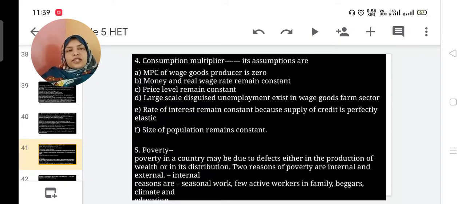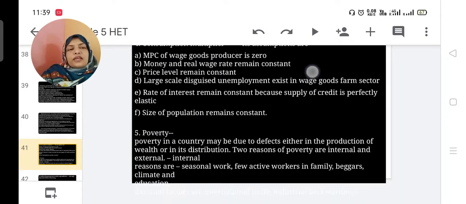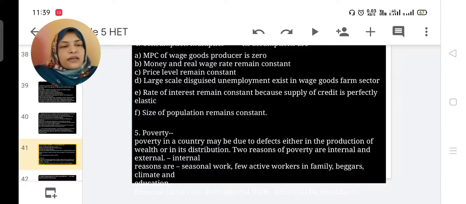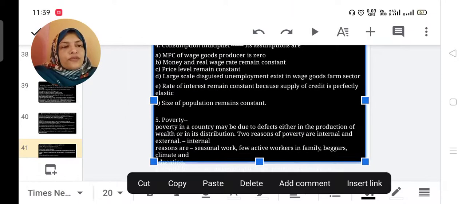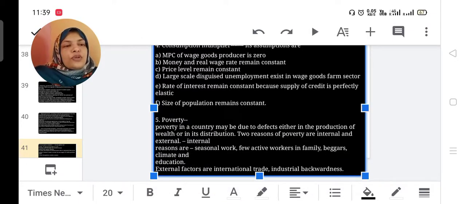The next idea is poverty. Poverty in a country may be due to defects either in the production of wealth or in its distribution. Two reasons of poverty are internal reasons and external reasons. Internal reasons are seasonal work, few active workers in the family, beggars, climate change, and low education.